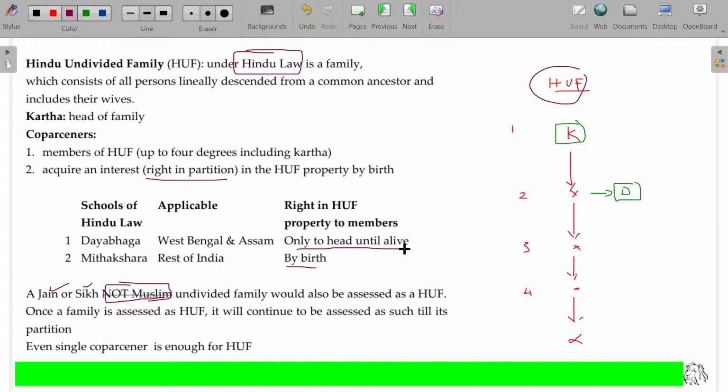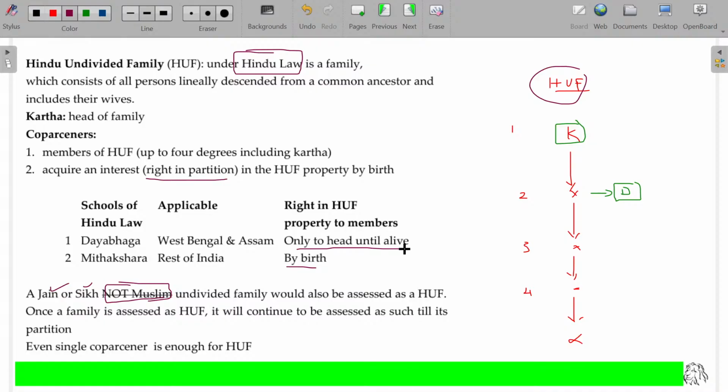Okay, what happens in Tamil Nadu? Come on, tell me. Will you get the rights by birth or after the death of your dad, the karta? When will you be eligible? Even if dad is alive, you will demand, give me my share, otherwise you will go for agitation. So what does it mean? By birth itself, you have the right to claim your share from your family, the Hindu undivided family.